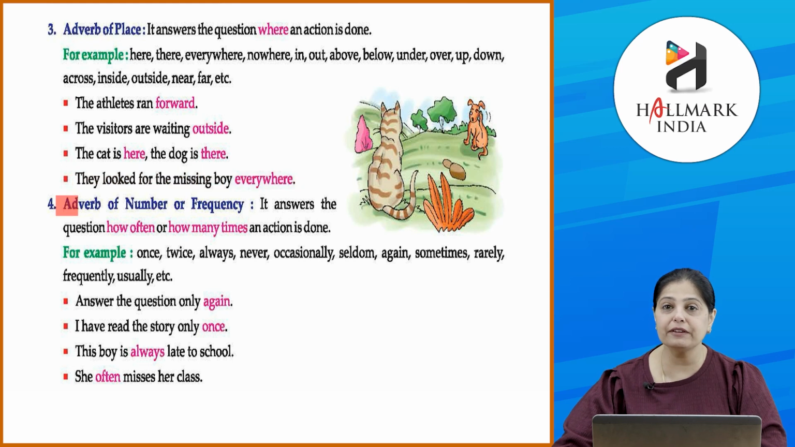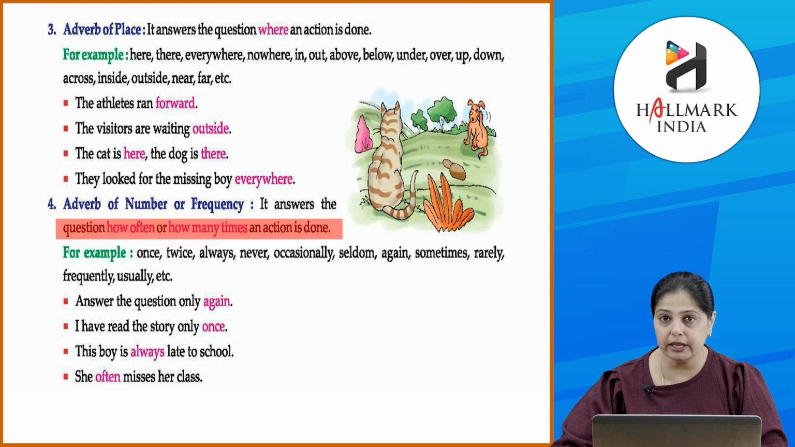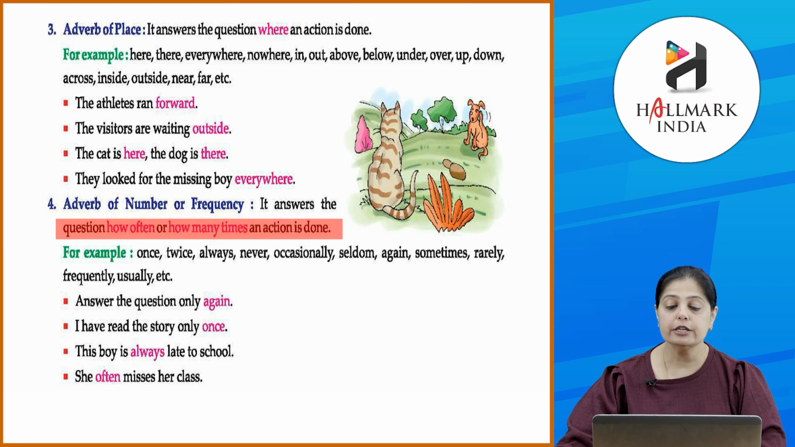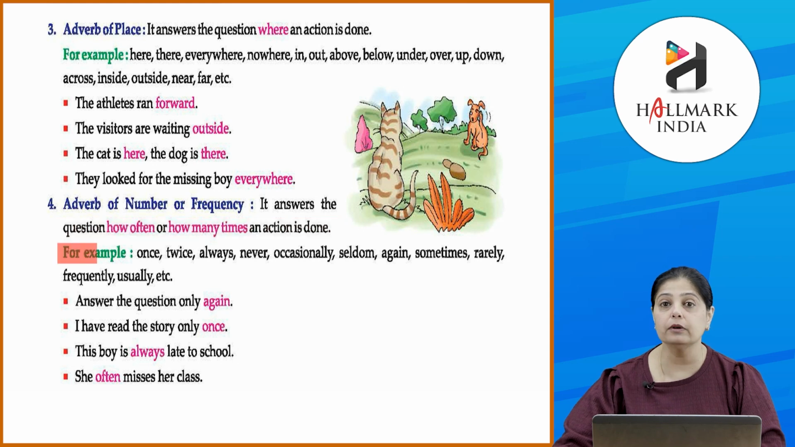Okay. Now next is the adverb of number or frequency. मतलब it will ask you the question how many times या फिर how often. Okay. So in this adverb आप ये सवाल पूछेंगे how many times या how often it has happened. So that we are trying to check the frequency of an action that is happening. Okay. So it answers the question how often or how many times an action is done. Okay. For example, once, twice, daily, always, never, occasionally, seldom, again, sometimes, rarely, frequently, usually, etc.